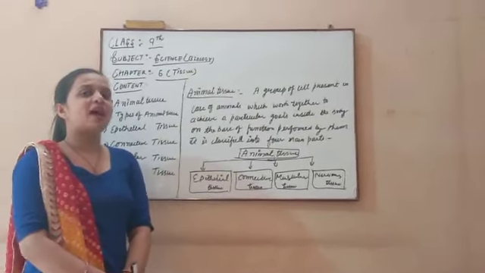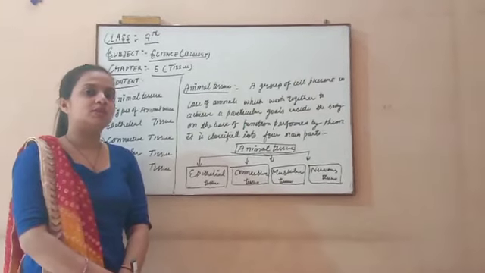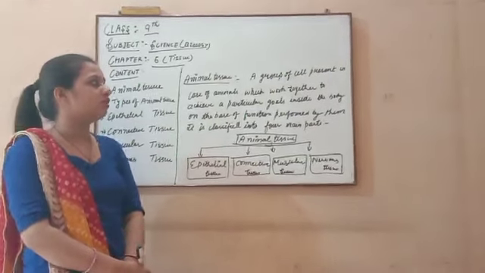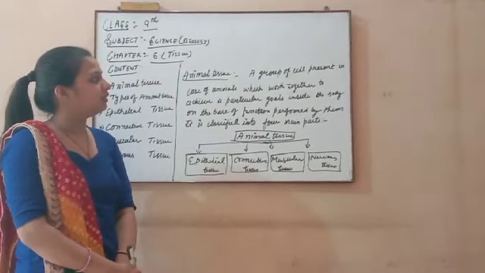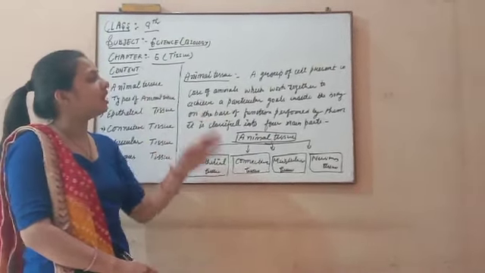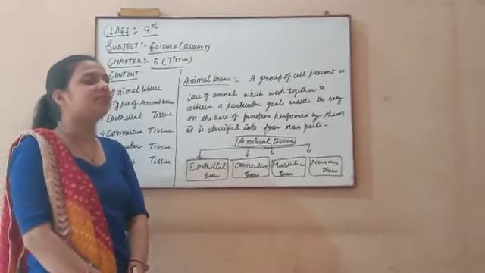Like plant tissue, animal tissue is also a group of cells present in the body of an animal which work together to achieve a particular goal inside the body.